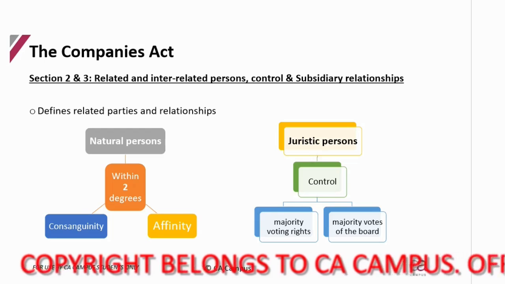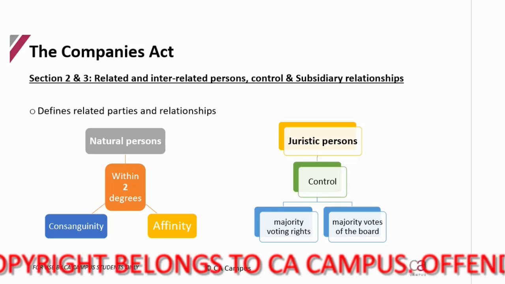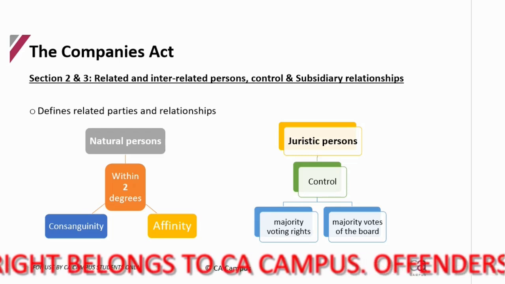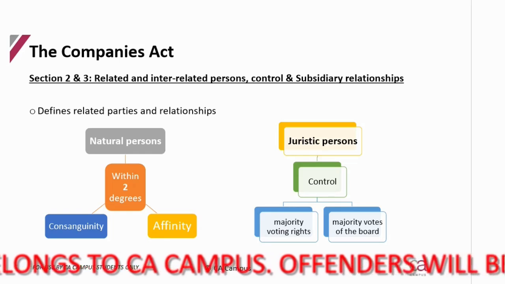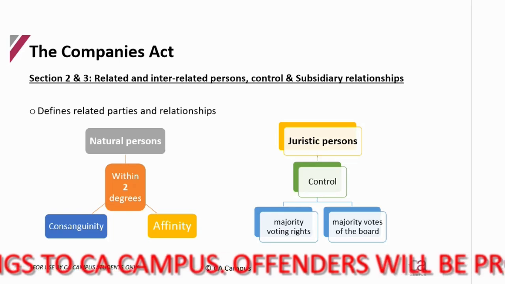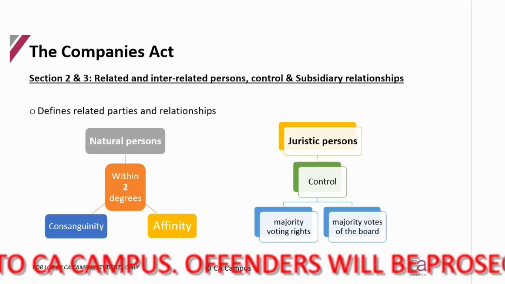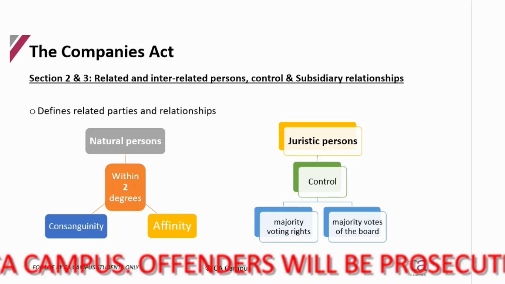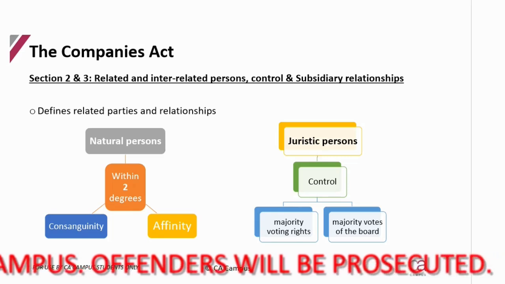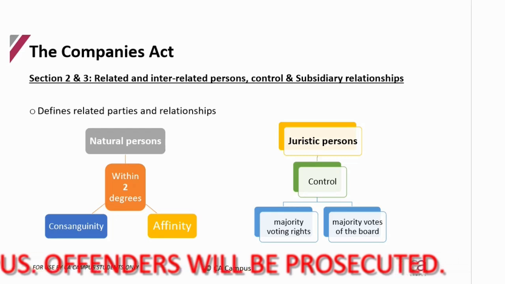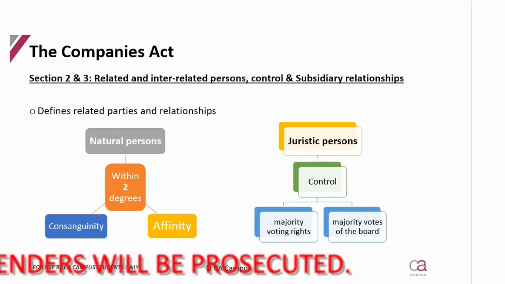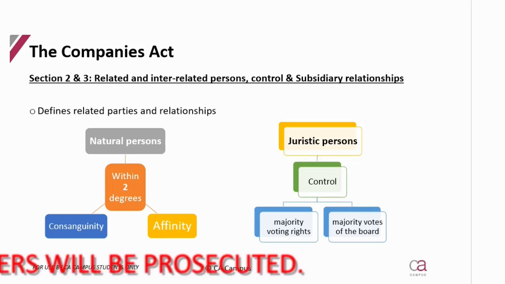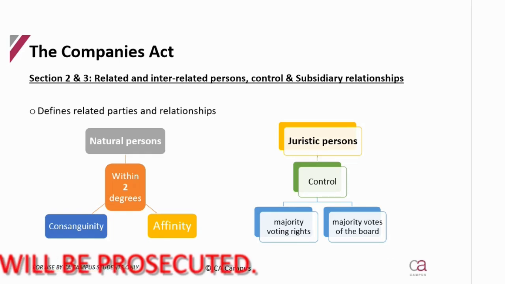And guys, the reason we look at this now is because as we get into certain decisions, certain transactions that are governed by the Companies Act, they will mention that this action should not be done by a director or somebody related to the director. Now you understand what related is, so when you get to that, you can look at a scenario and go, oh, that person is related to the director, so that transaction shouldn't be happening.